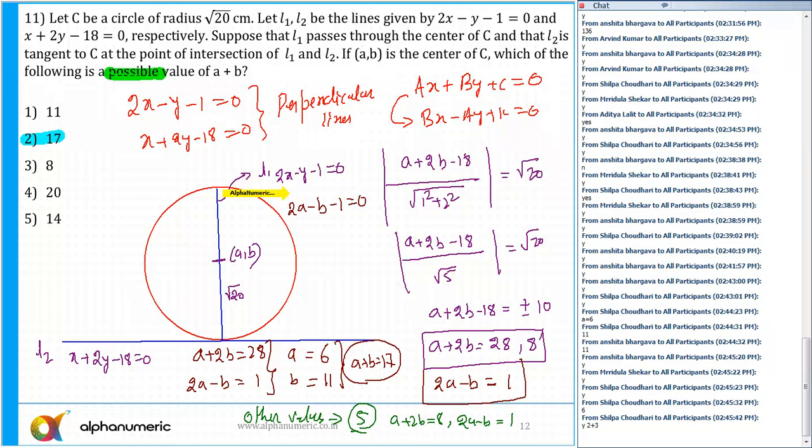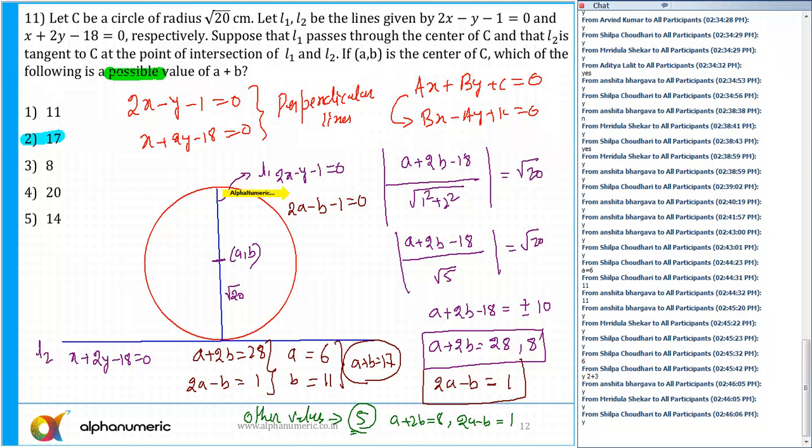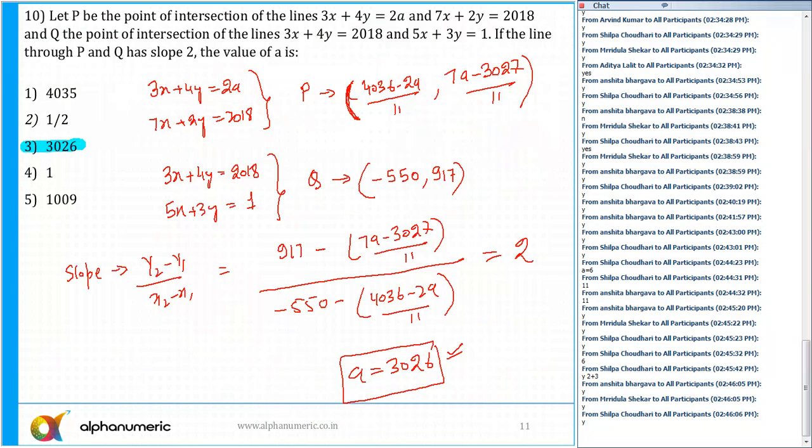So this question, I'll rate it as difficult. Concept wise, for me, it was not a new concept. We have done this type of question in the class, but it's still difficult. So can I move to the next question? Both the coordinate geometry questions are time consuming.